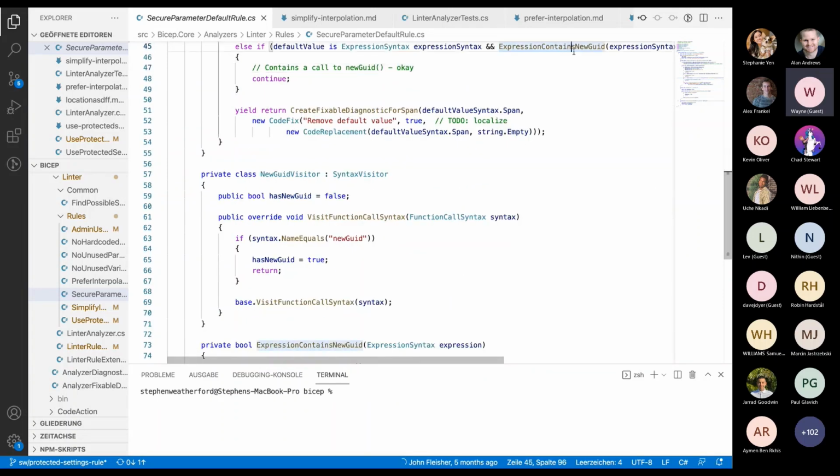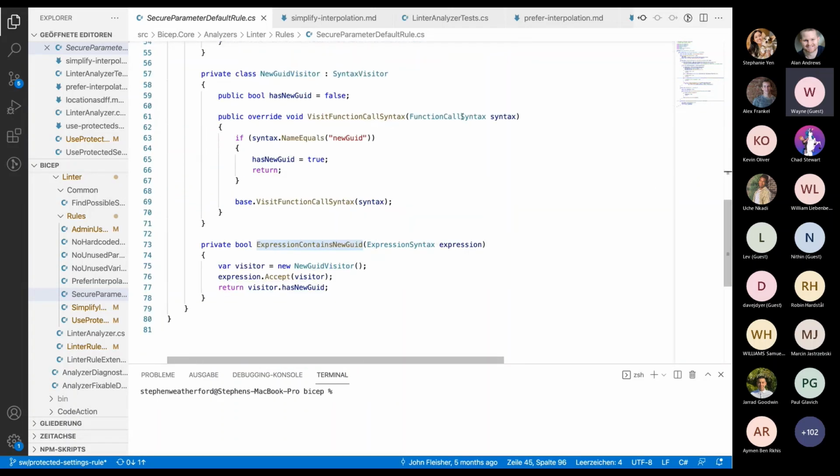And that's done down here. For that, we have a syntax visitor, which in this case is very simple. On any function call, we just check for the name. This one actually has a known to-do. We need to check for the AZ namespace as well. There's an issue for that.